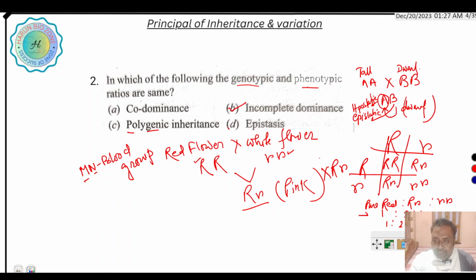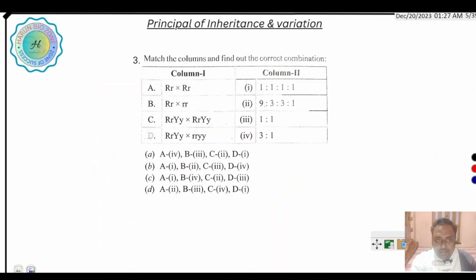Next question: match the columns and find out the correct combination. Here Rr and Rr, it is a monohybrid cross, but it is a dihybrid ratio. So matching 3, 4, A, 4.